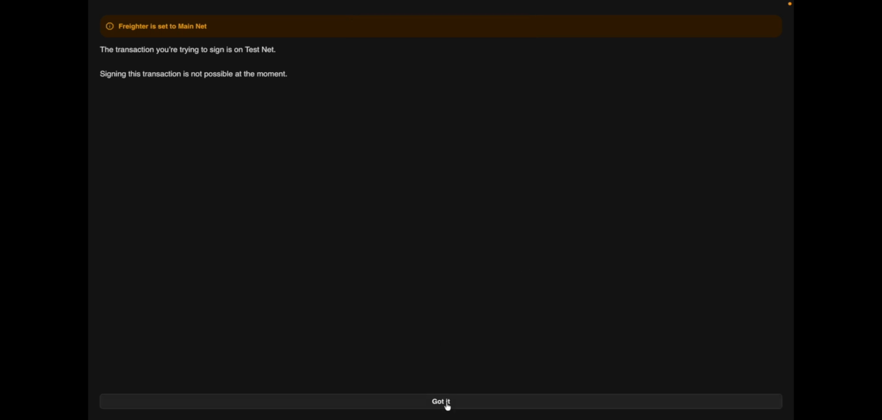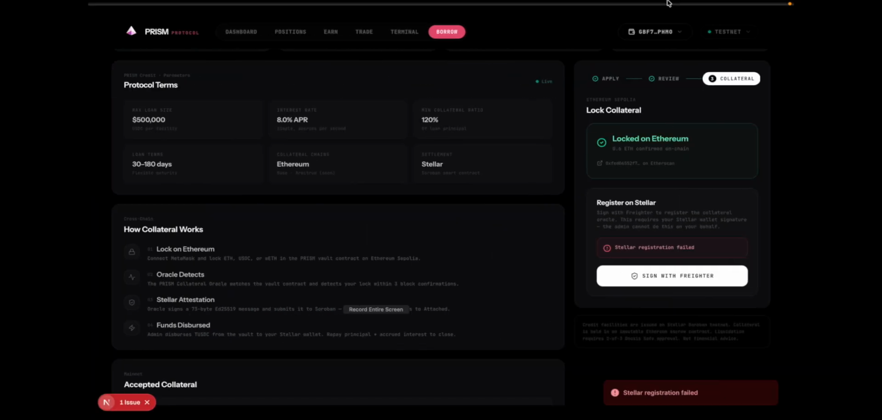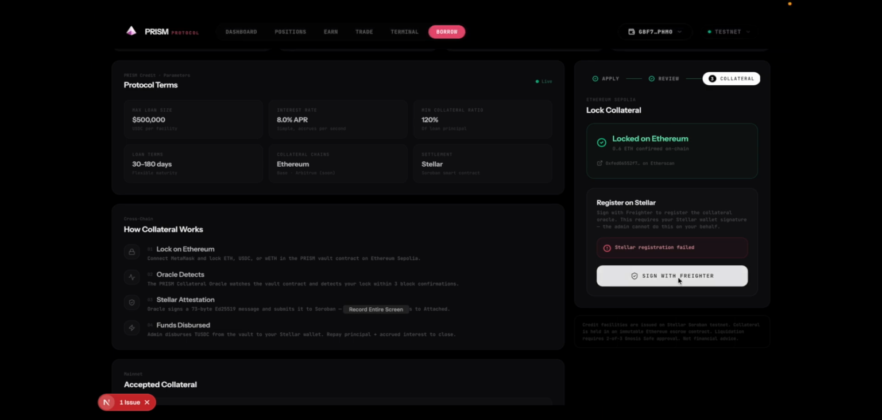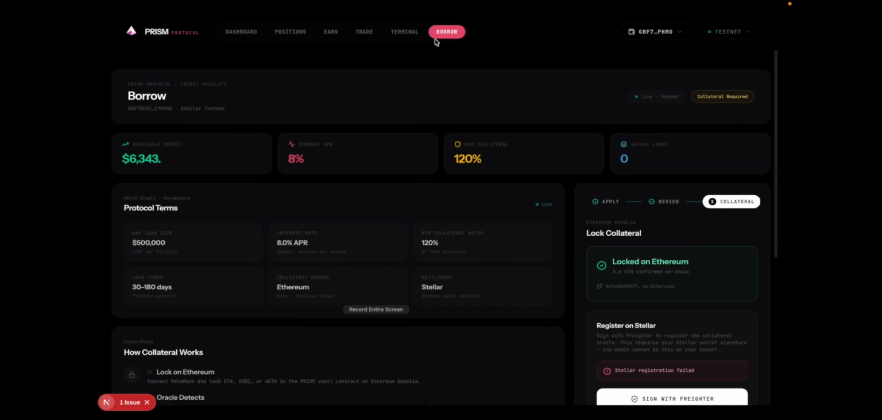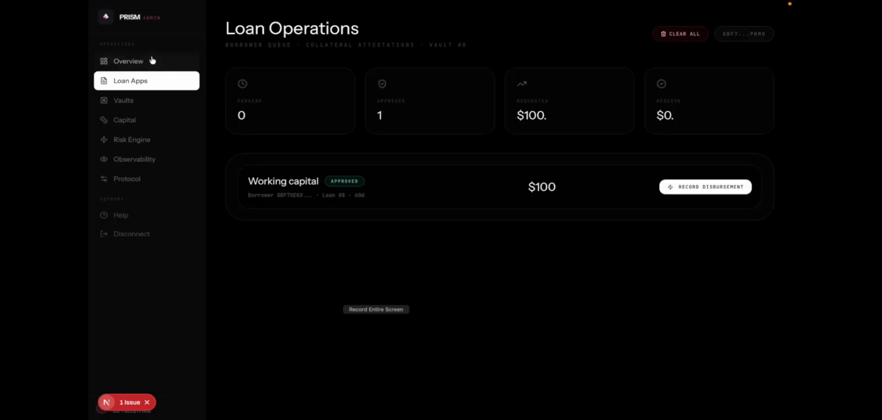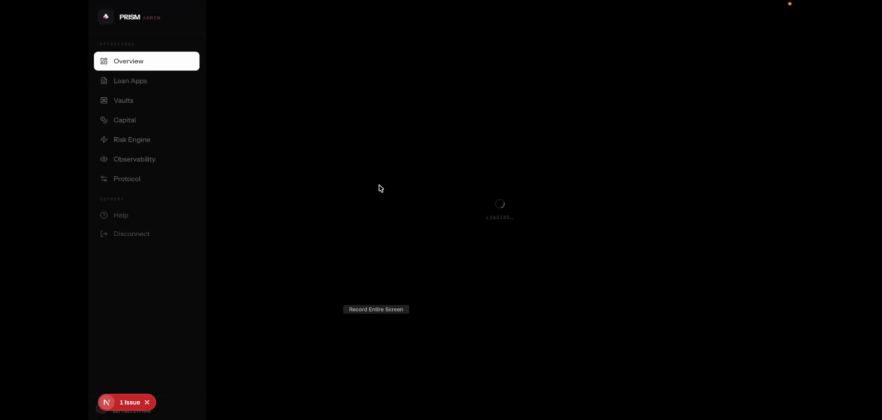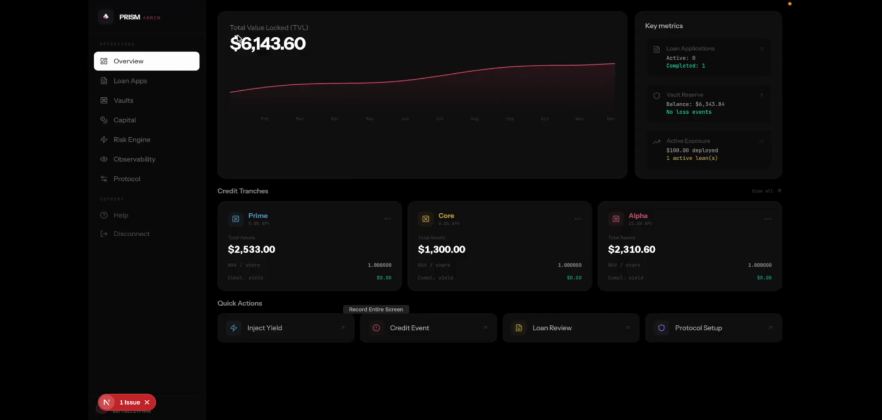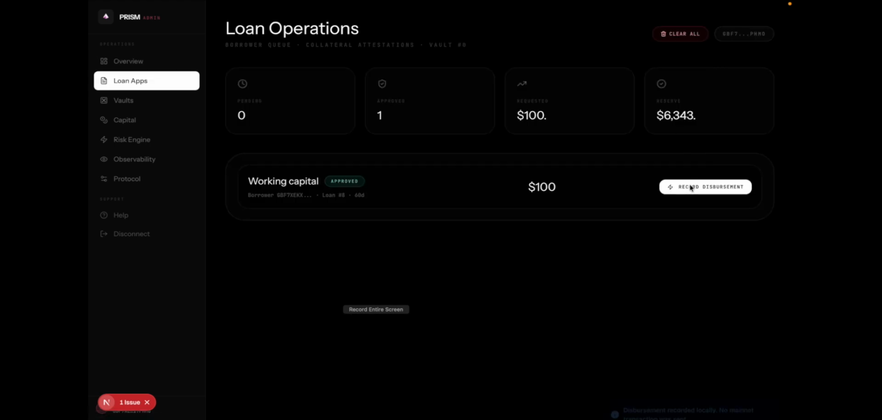Basically in the internal code, our Stellar wallet is on mainnet, that's why we can't sign in right now. But we previously tested it in the mainnet environment, and it will work. So this is the borrower flow. If I visit the admin panel again, you can see the overall total value locked and all. This is the loan application completed. Yeah, so this is Prism protocol.